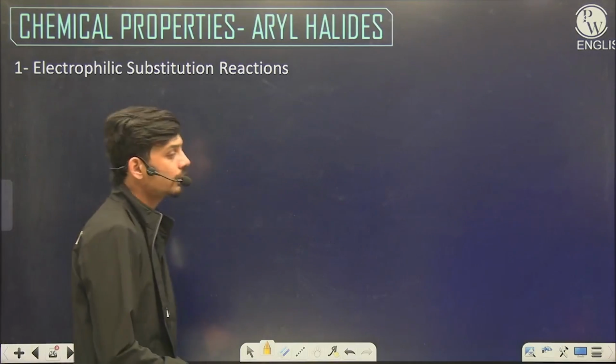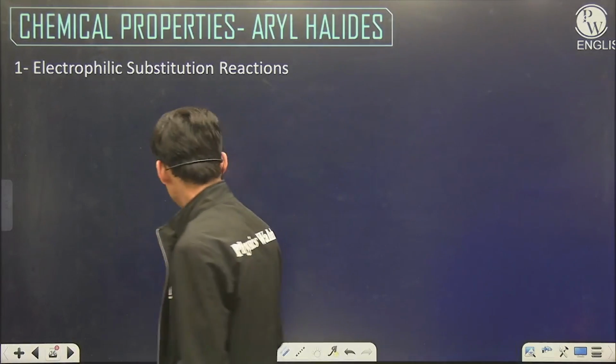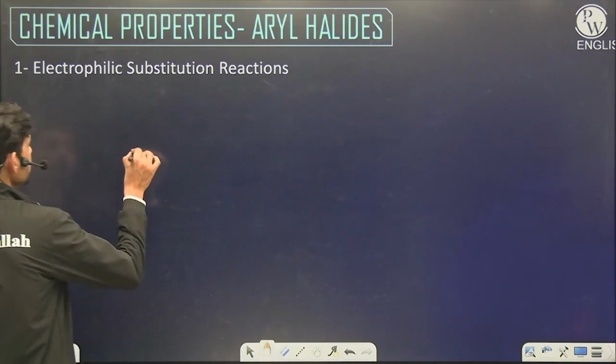Now let's talk about the properties of aryl halides, that is, halogen having benzene.